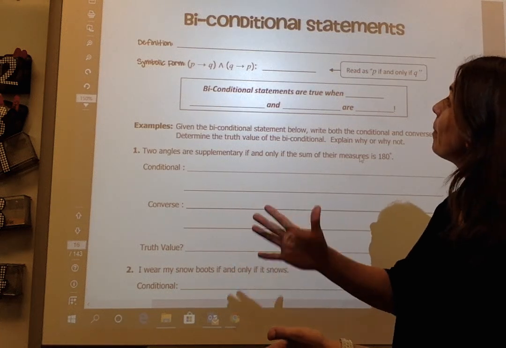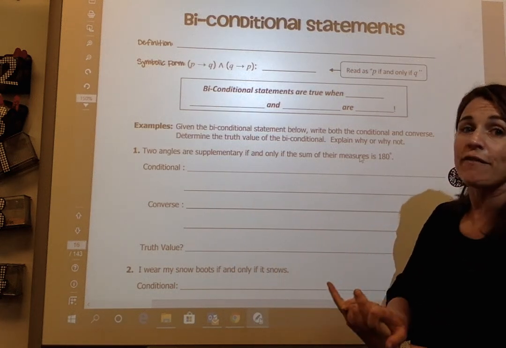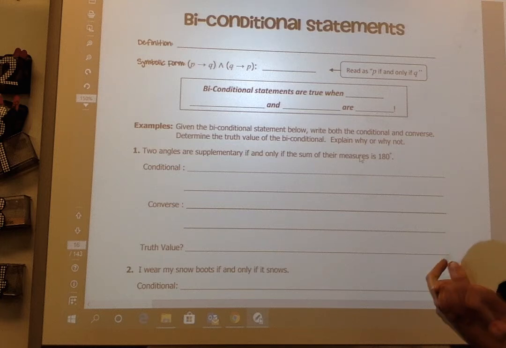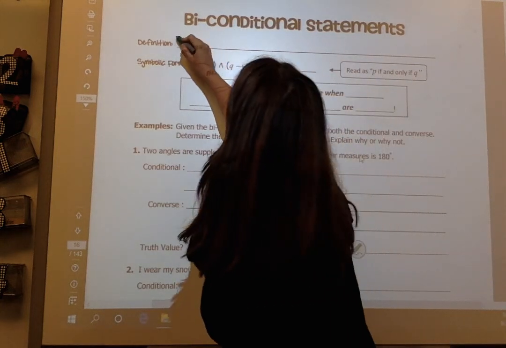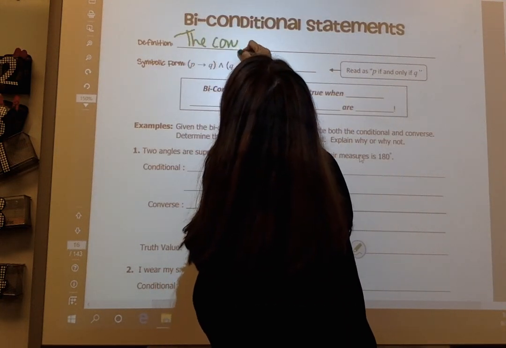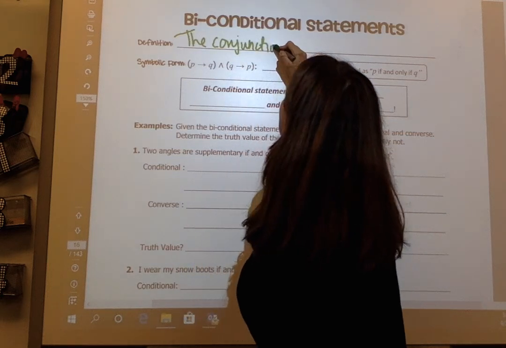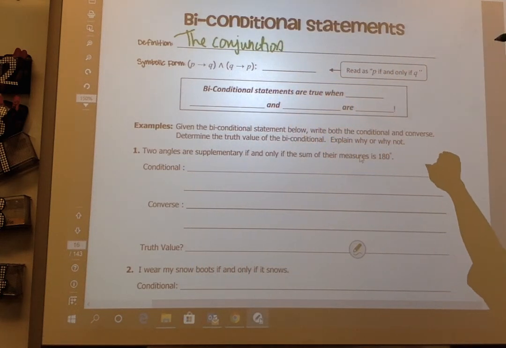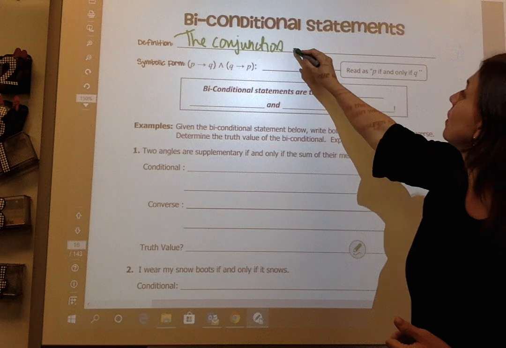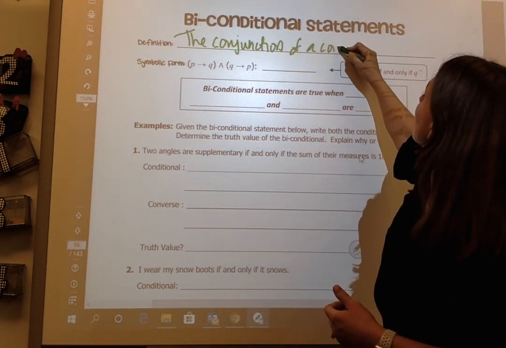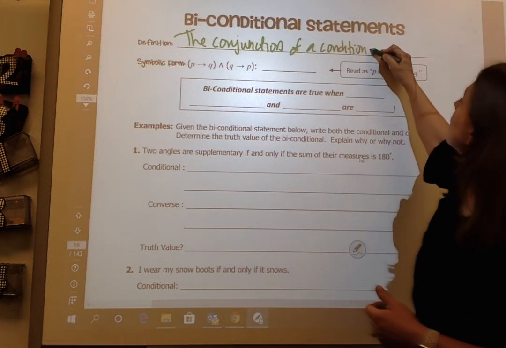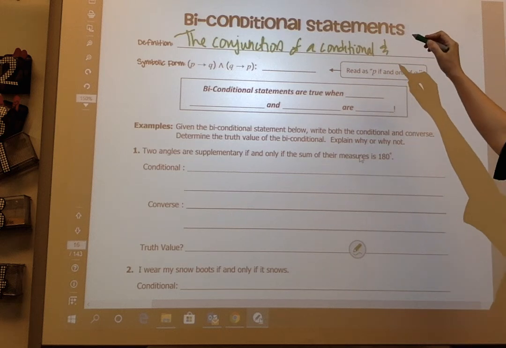All right, here we go. Biconditional statements. The definition of a biconditional statement is the conjunction of a conditional and its converse.